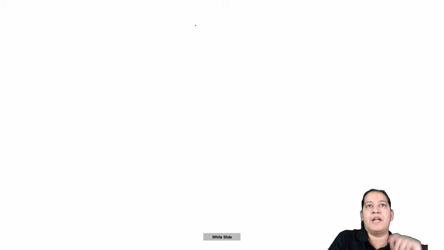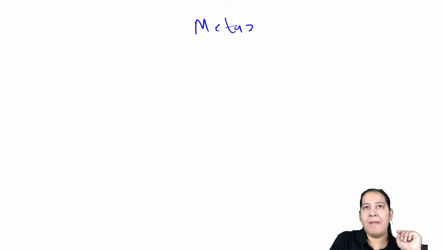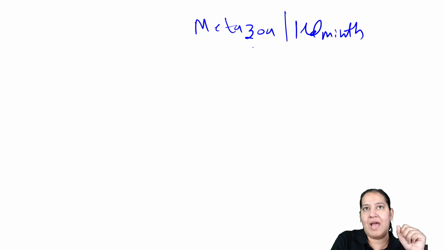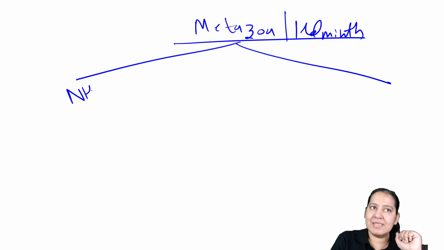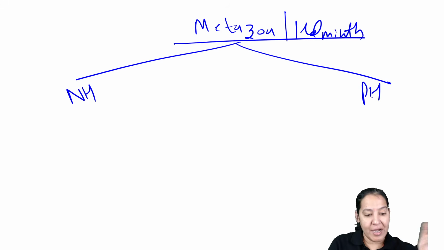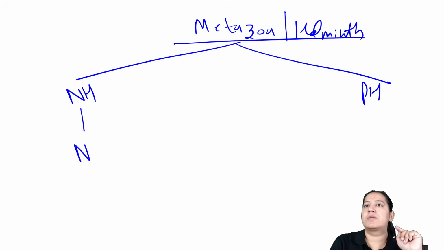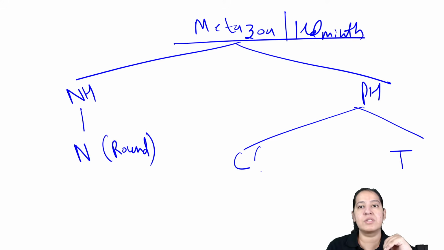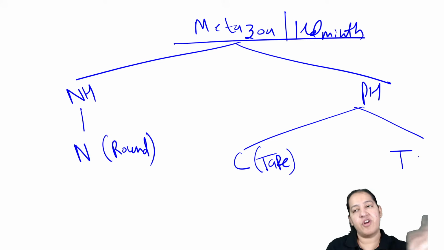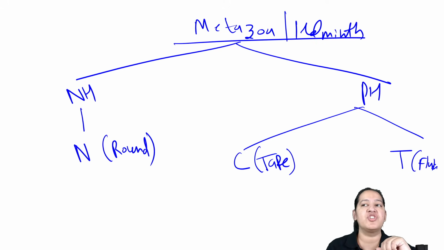Okay, so let me write metazoa or helminth here. We divide it into 2 categories first, the nematohelminths and platyhelminths. Nematohelminths are further classified into nematodes. Nematodes are the roundworms, right? Platyhelminths are divided into 2 categories, cystodes and trematodes. Cystodes are tapeworms. They are flat. And trematodes are the flukes. These are the shape of the leaves.